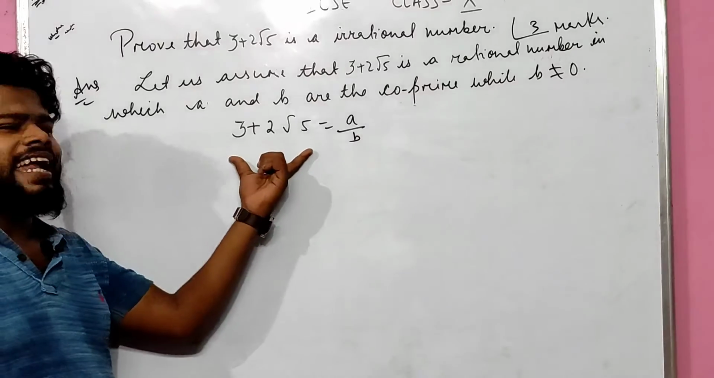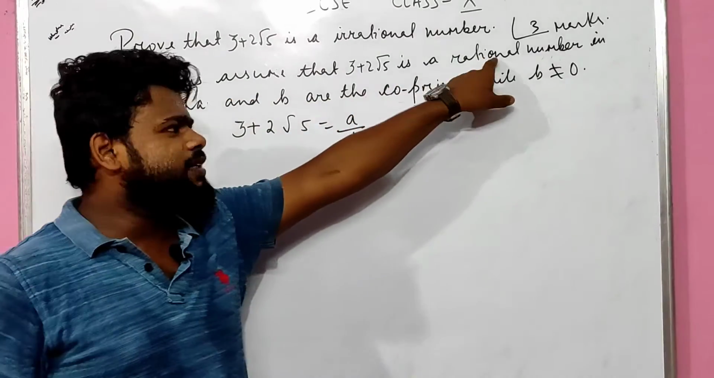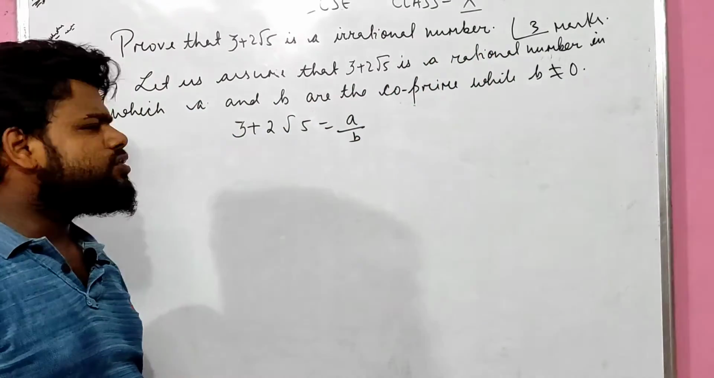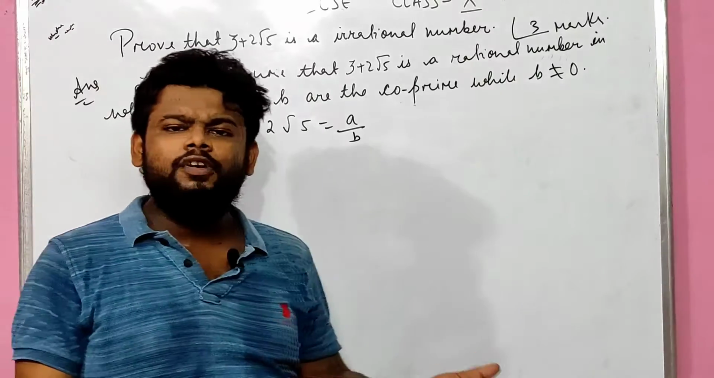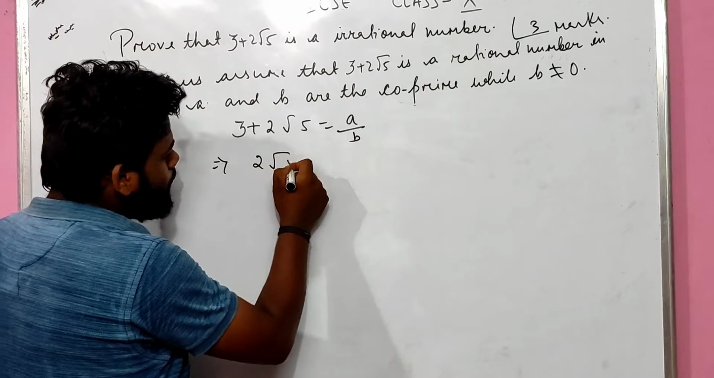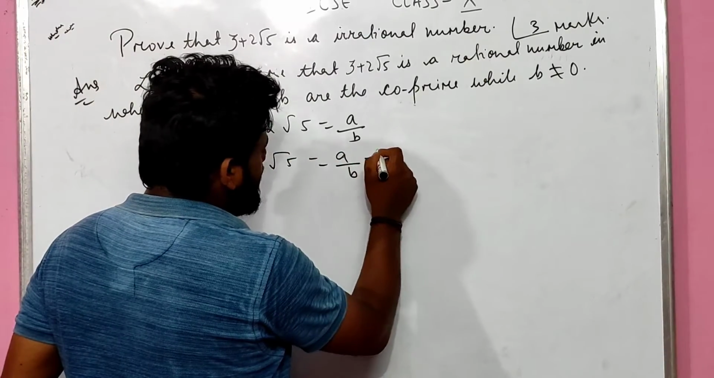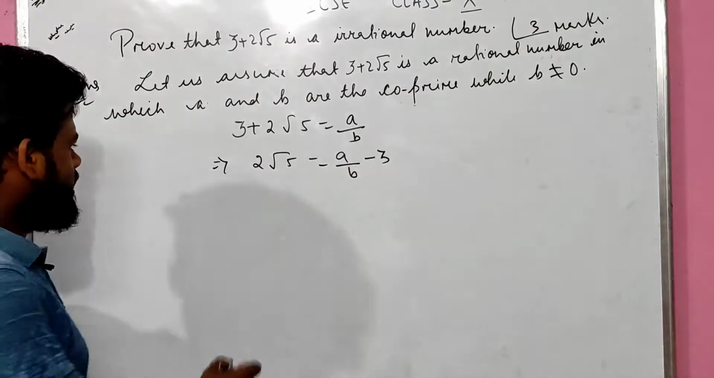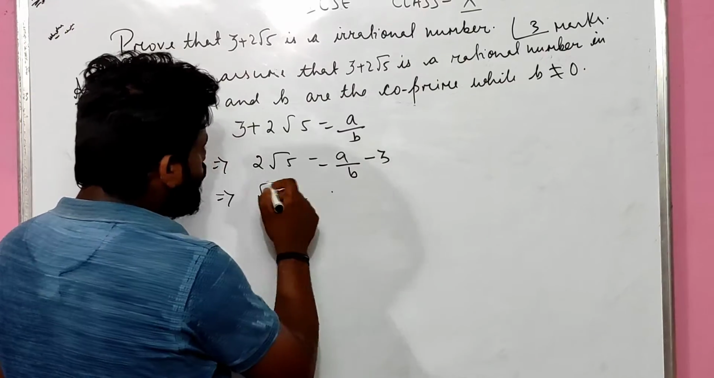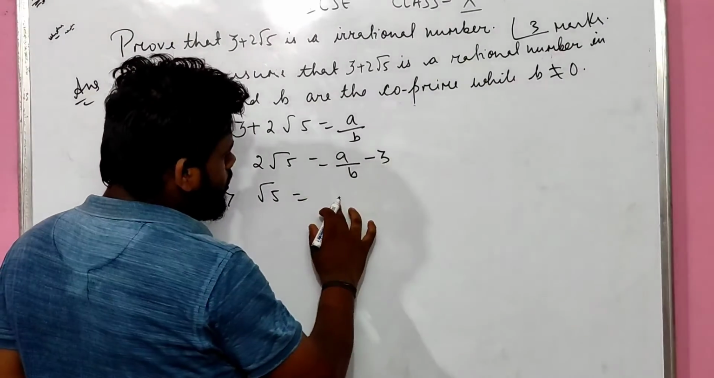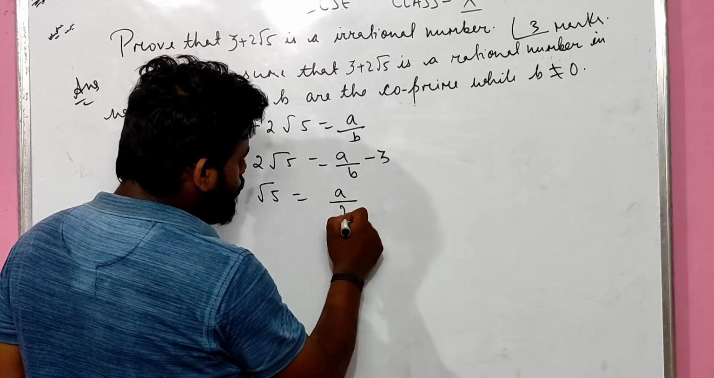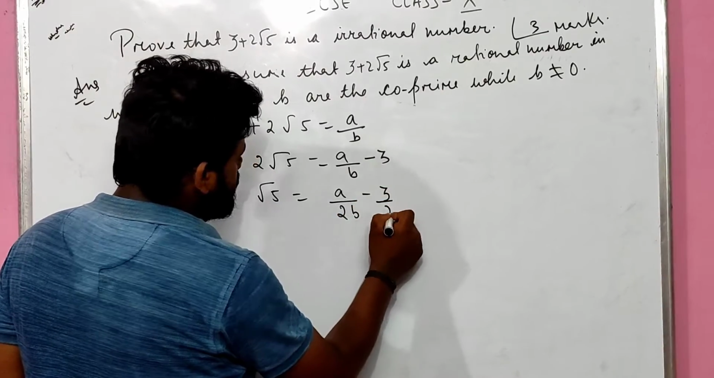Yes. Why? Because it is a rational number. Why is it a rational number? Because we have assumed that 3 plus 2 root 5 is a rational number where a and b are co-prime and b is not equal to 0. Simple and straight. A rational number can be written in the form p upon q or a upon b. So I can write 2 root 5 equals a upon b minus 3. Can I write it this way, children? Yes. So again, root 5 equals a upon 2b minus 3 upon 2.